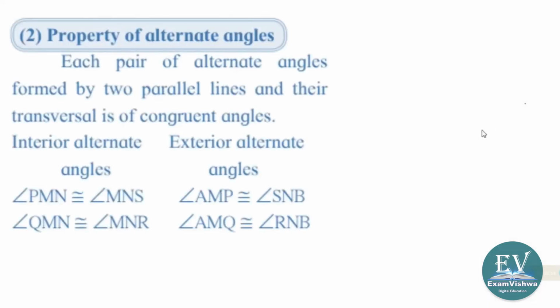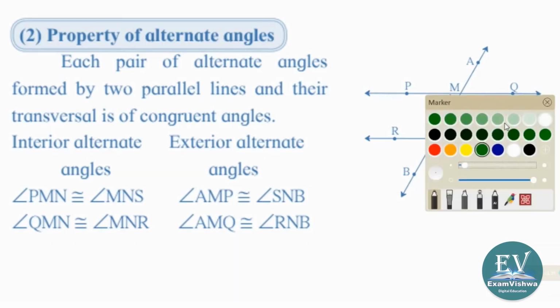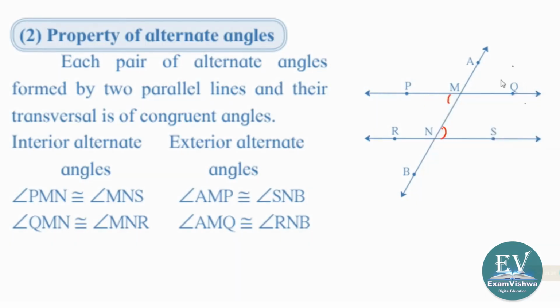Next, property of alternate angles. They are also 4 pairs. Look at this. Alternate angles are, we know that here is one set inside, another set here inside, then there is another set outside, there is another set in here. Here also 4 pairs of alternate angles, they are also equal.